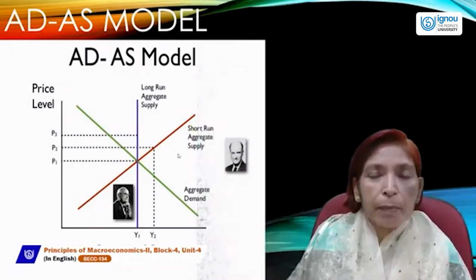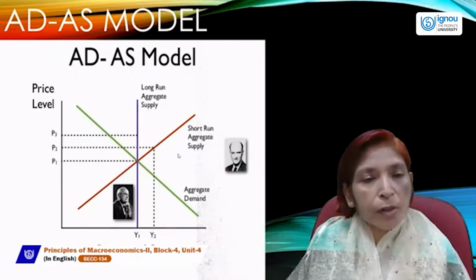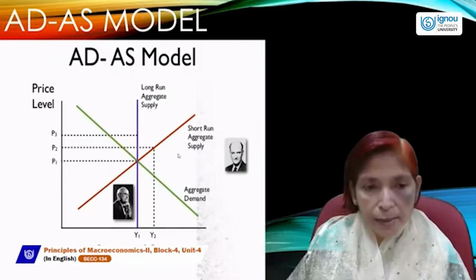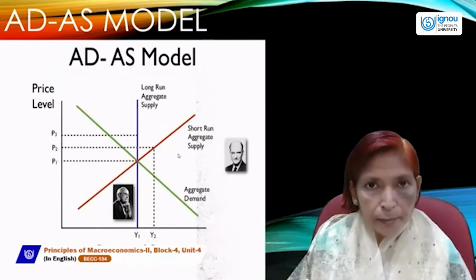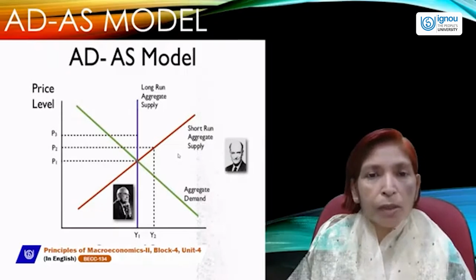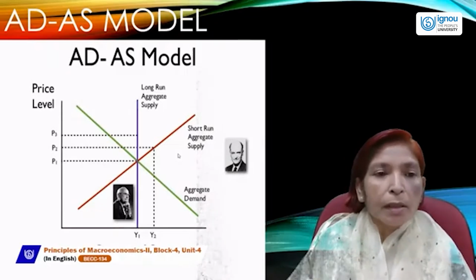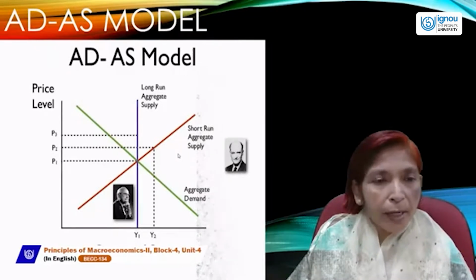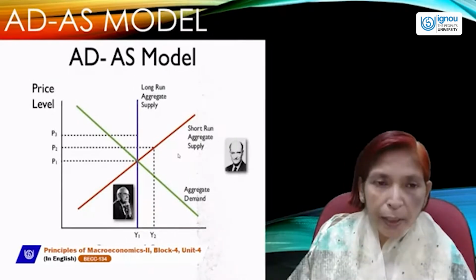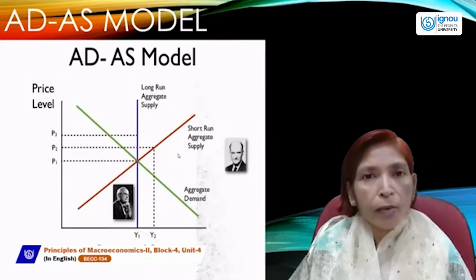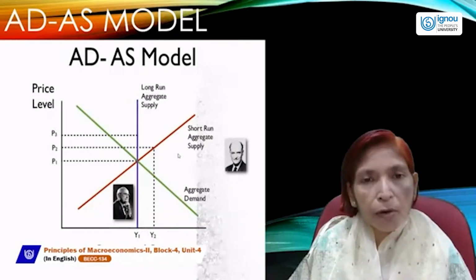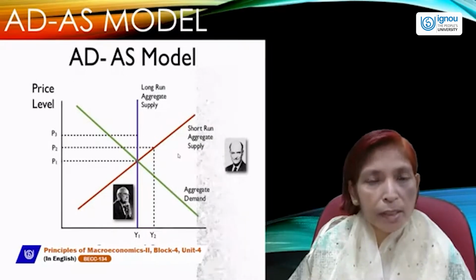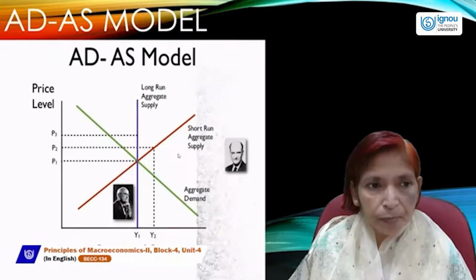The aggregate demand and aggregate supply model is very important, and this model was presented by J.M. Keynes and classical economics. Aggregate demand always shows the total demand or whole demand of the country's people during a particular period of time, during an accounting year. And aggregate supply is the sum total of all the goods and services which are produced by the whole country's producers in a given time period.